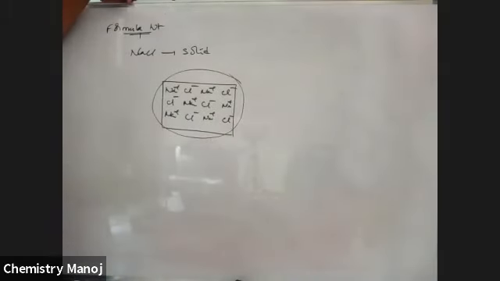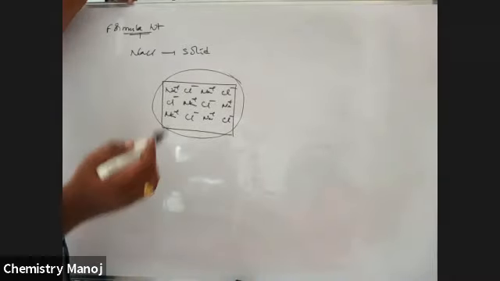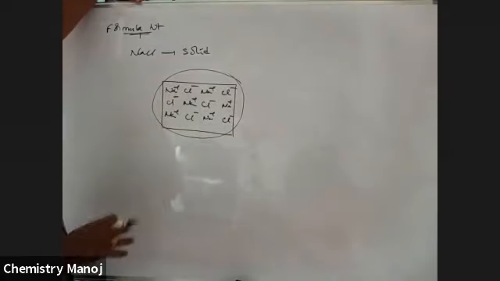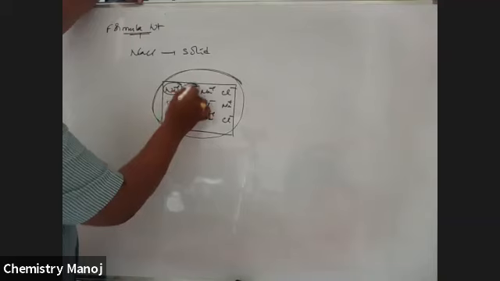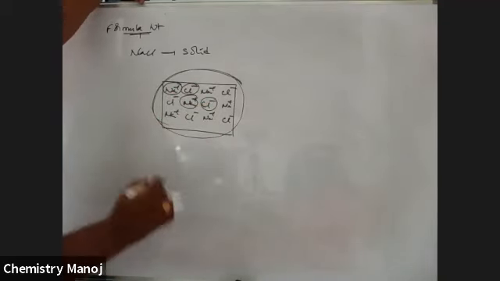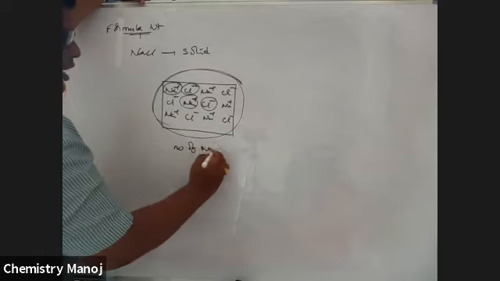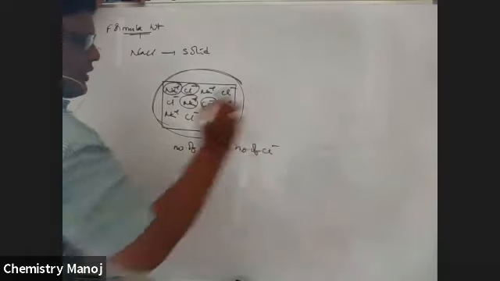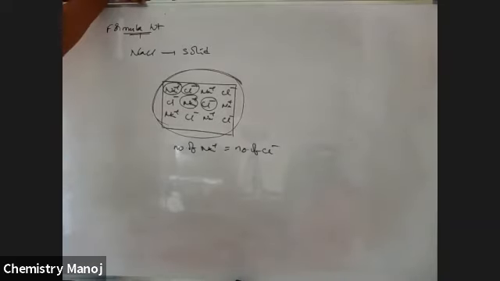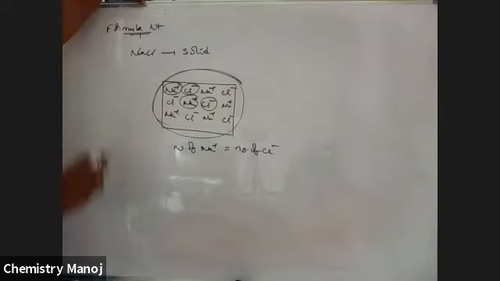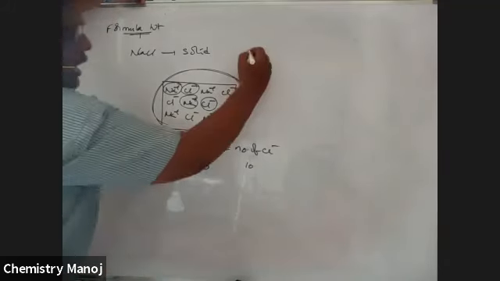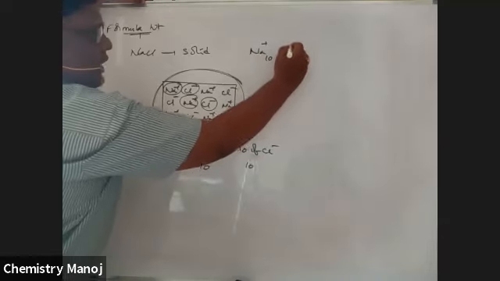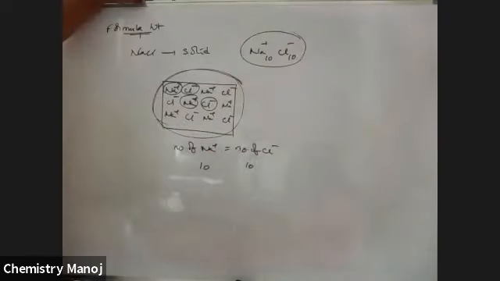In your chemical bonding concept, we are going to discuss the structure of NaCl in depth. Now it is simply the NaCl structure. This NaCl compound contains not only a single Na plus ion and a single Cl minus ion, but the total number of Na plus ions is equal to the total number of Cl minus ions. Otherwise, the compound is not fixed. Let us say if Na plus ions are 10, automatically Cl minus ions are also 10. That means I can write the formula Na plus 10, Cl minus 10.